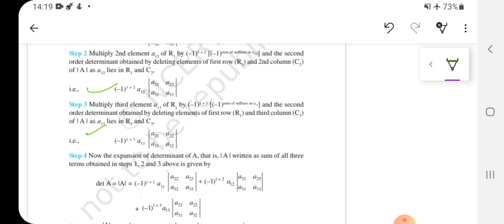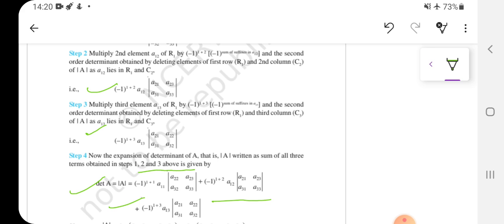So now your determinant will be the sum of all these three. Determinant of A will be: this is obtained by the first element, this is obtained by the second element, and this is obtained by the third element. So adding all these, you will get your determinant, right? Just see it very carefully, right?